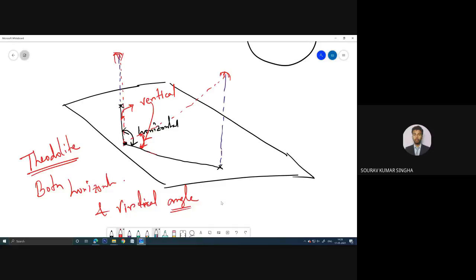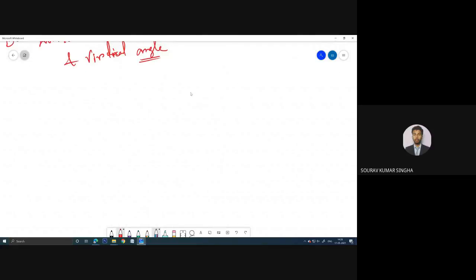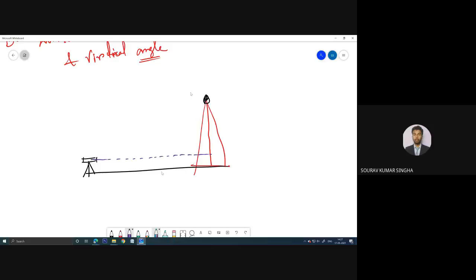Suppose you have a tower at this point, and suppose you have placed your machine over here. You don't need to climb to the top point. What you do is simply determine this distance and simply determine this angle.